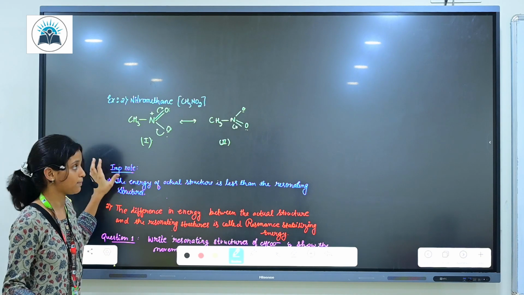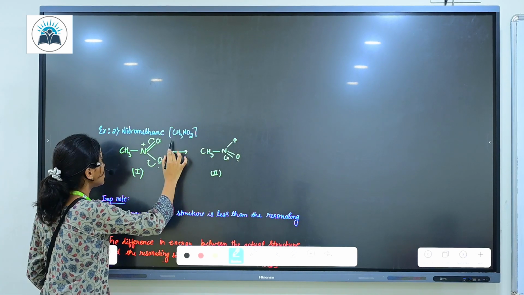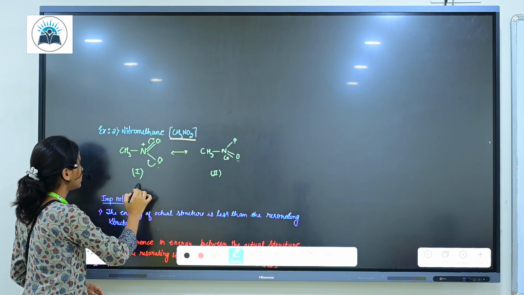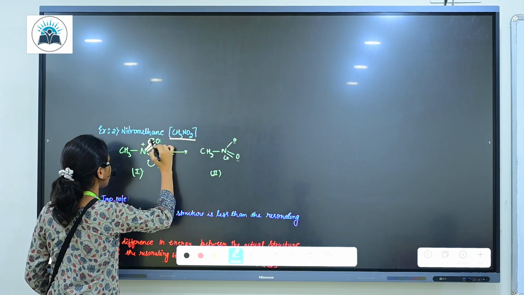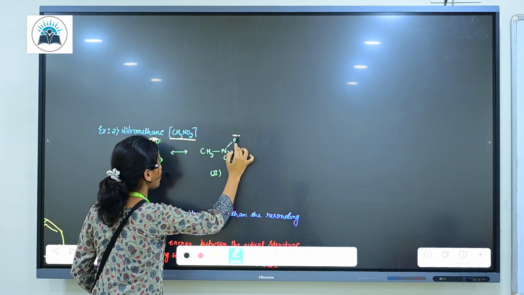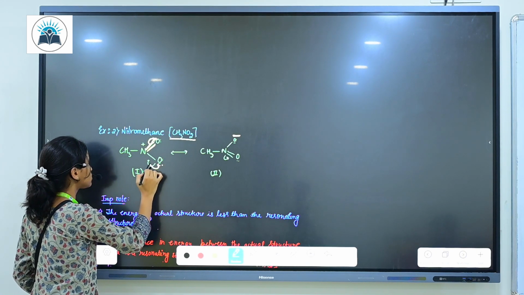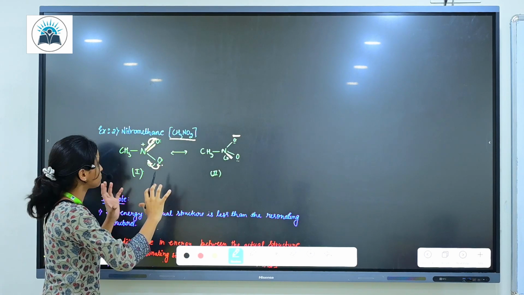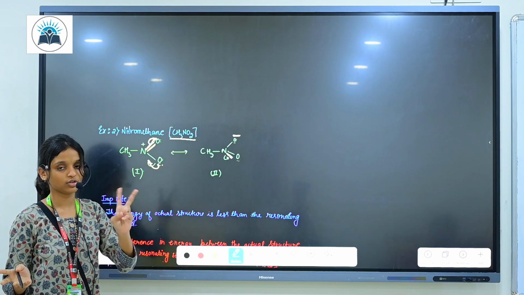Now let's have an example: nitromethane. The formula of nitromethane is CH3NO2. In this compound, we can see that there are two pi bonds. This pi bond will shift here, meaning it will become a minus charge. If this lone pair shifts here, it will form a pi bond. So we can represent this structure in two ways.